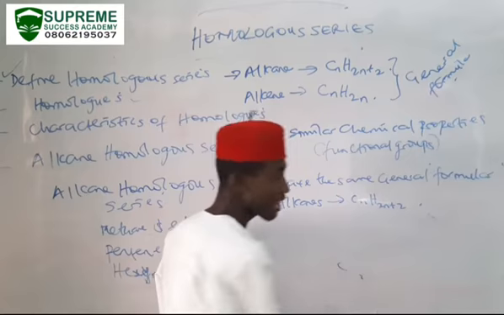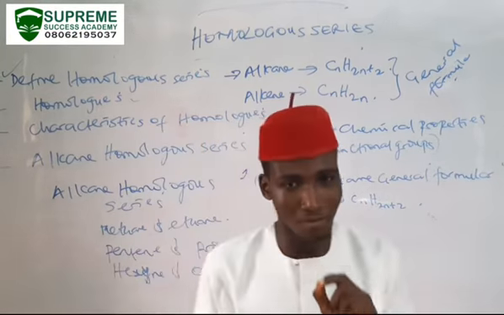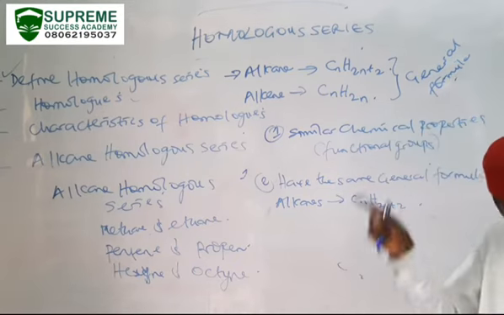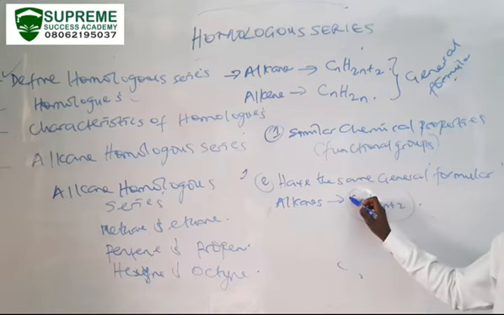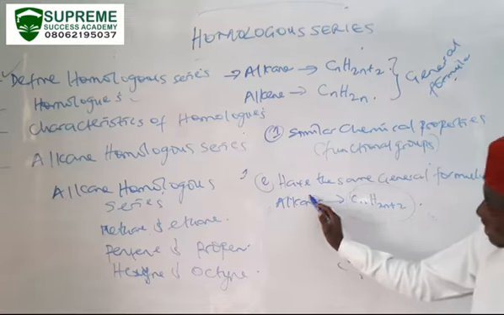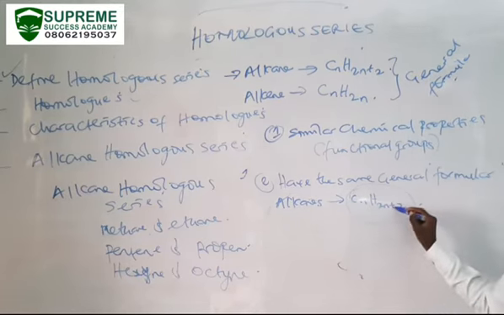CnH2n+2. So that means if I talk about methane, ethane, butane, propane, hexane, all these compounds have this general formula because they belong to the same homologous series. So same homologous series is equivalent to same general formula.